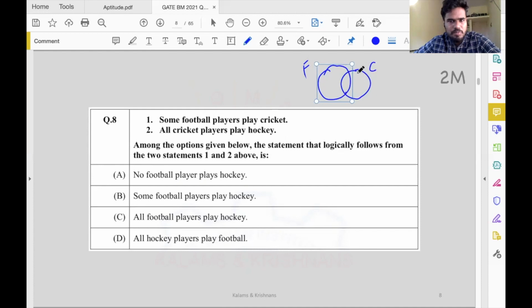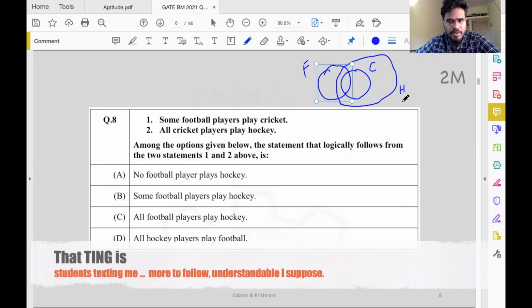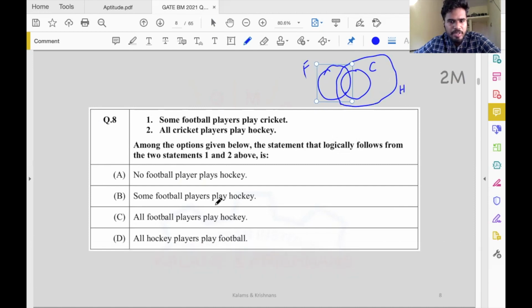It means there are some players who just play cricket. I have drawn two overlapping circles. All it says is we have football players, and some football players play cricket. All cricket players play hockey, so all of these cricket players should be within another set of players who play hockey. This is the set relation that we are given. Now from that we have to pick the correct option.